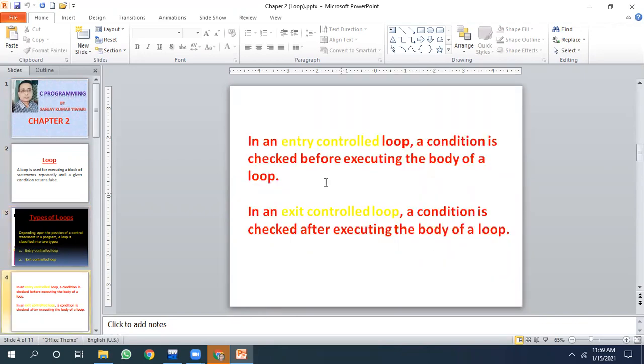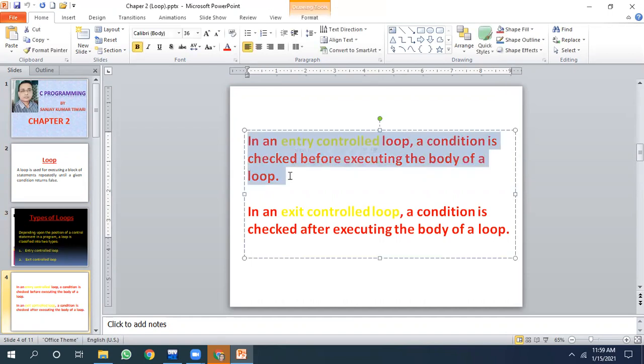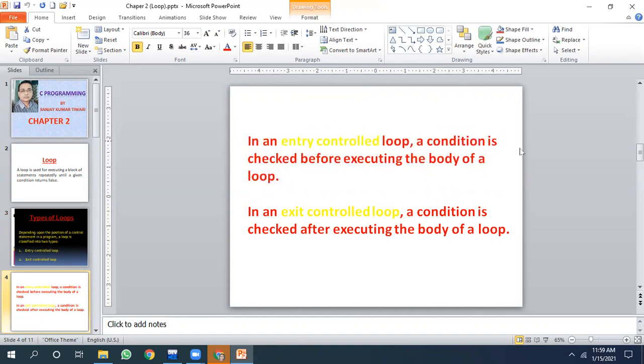Now let us see what happens in an entry control loop. In an entry control loop, a condition is checked before executing the body of the loop. For example, for loop and while loop. In for loop and while loop, first the condition will be evaluated. If it returns true, only then the loop will be executed. If the condition is false, the loop will not execute even for one time.